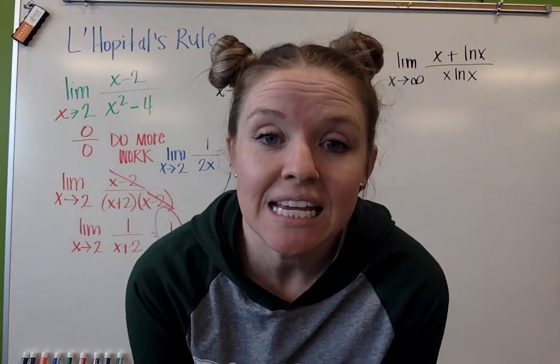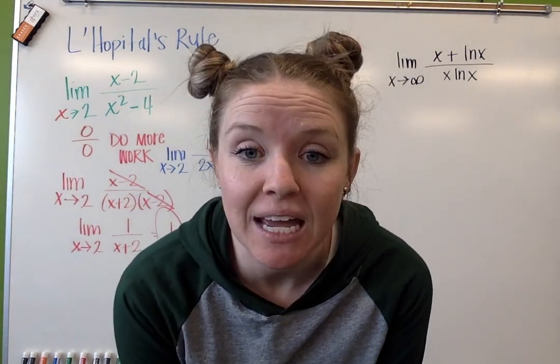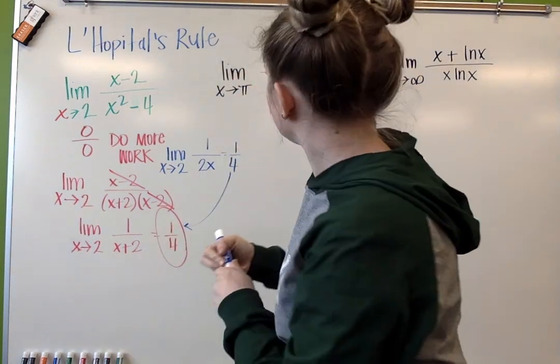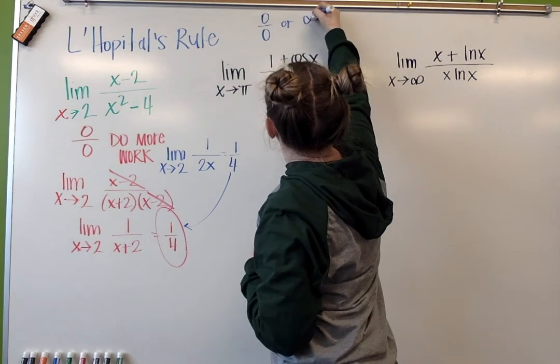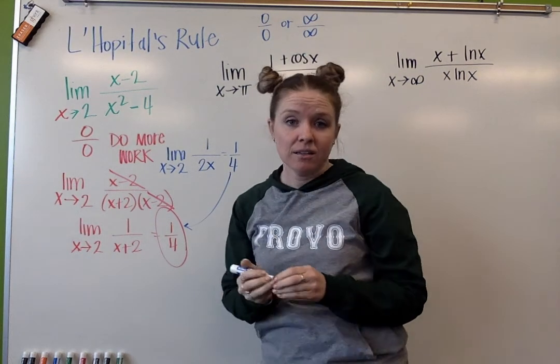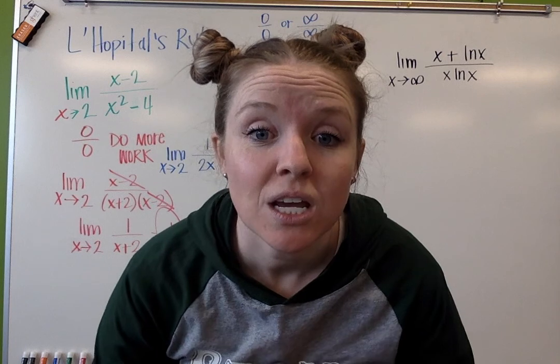L'Hopital's rule says if you plug in a value for a limit and you get an indeterminate form, our indeterminate forms that we're looking for are 0 over 0 or infinity over infinity. If you get one of those,